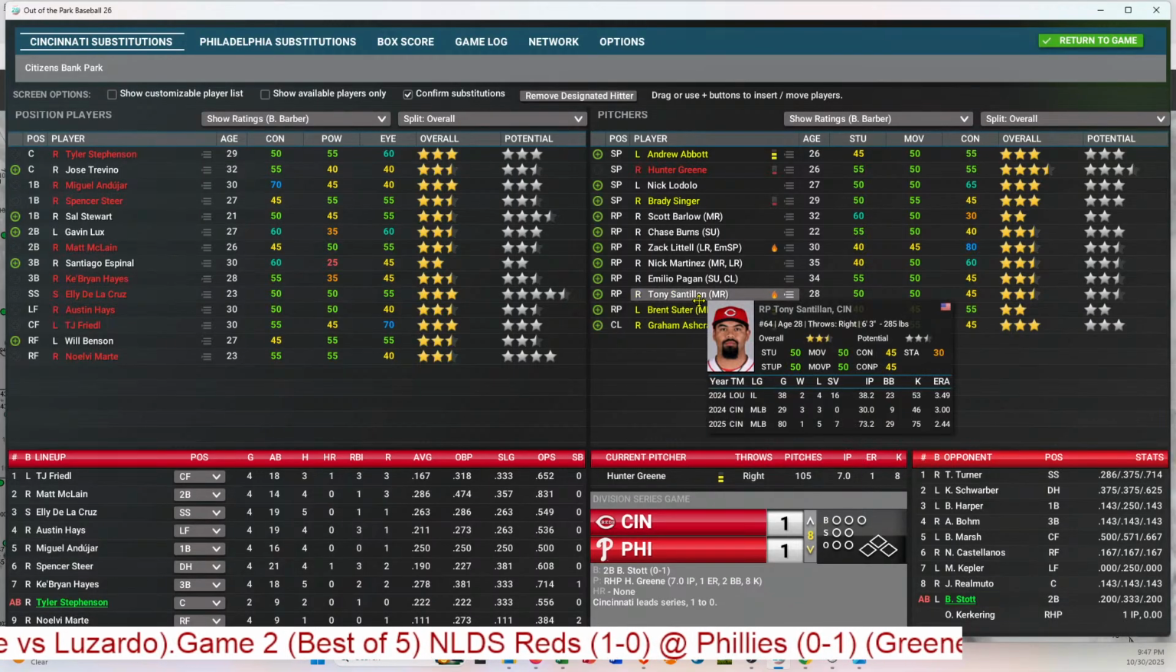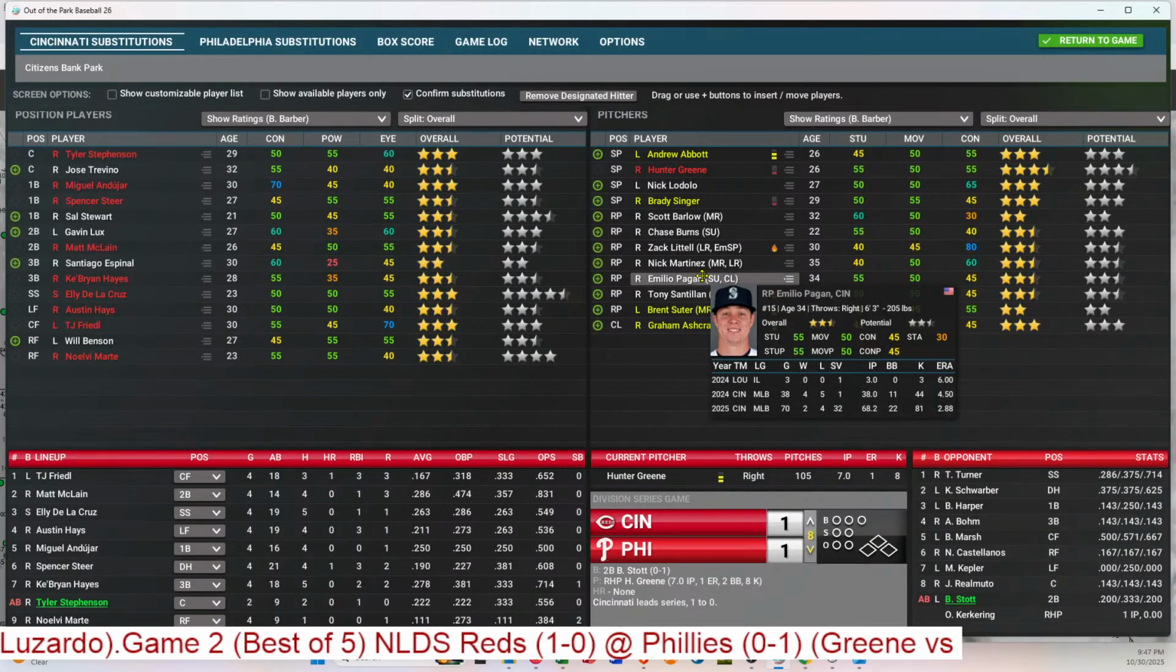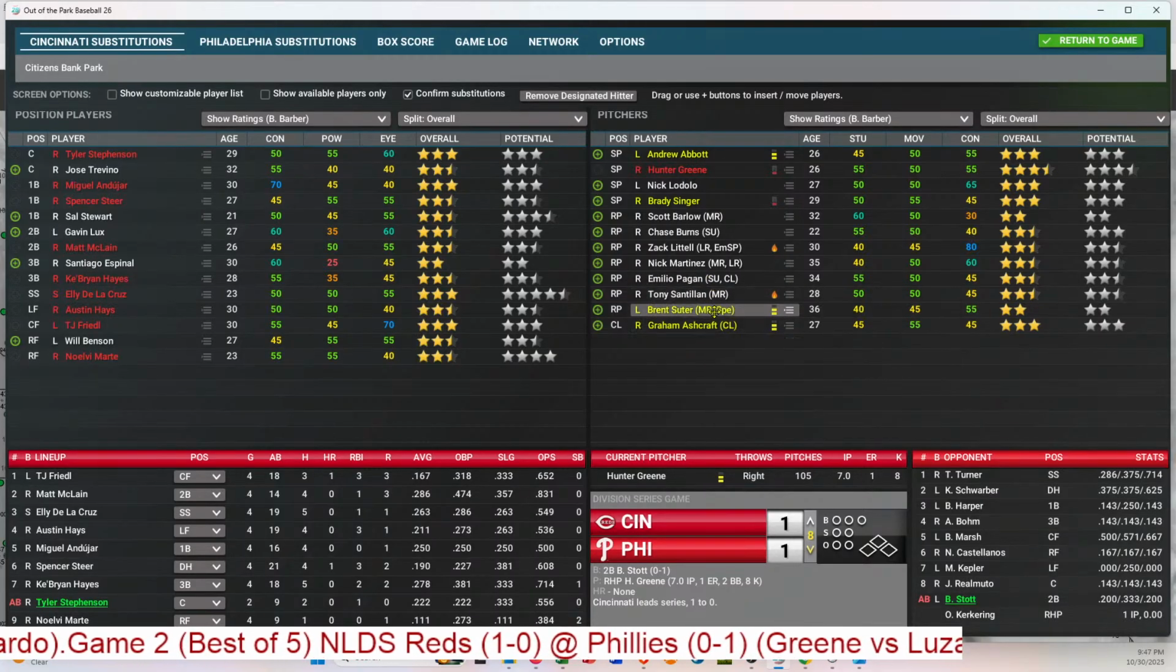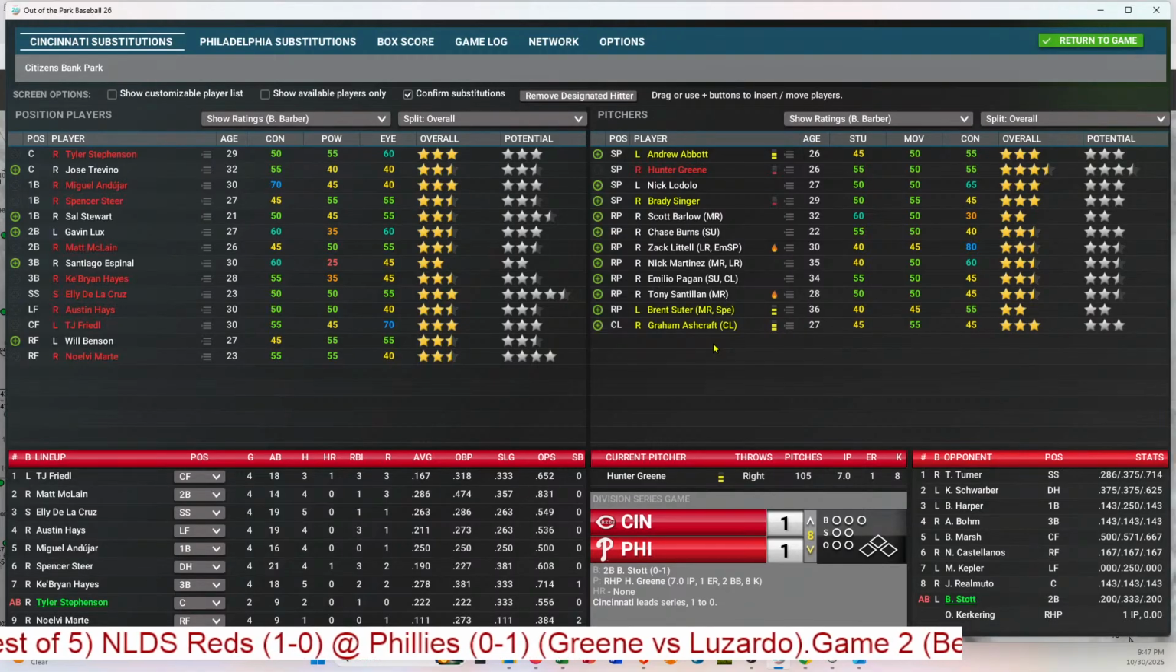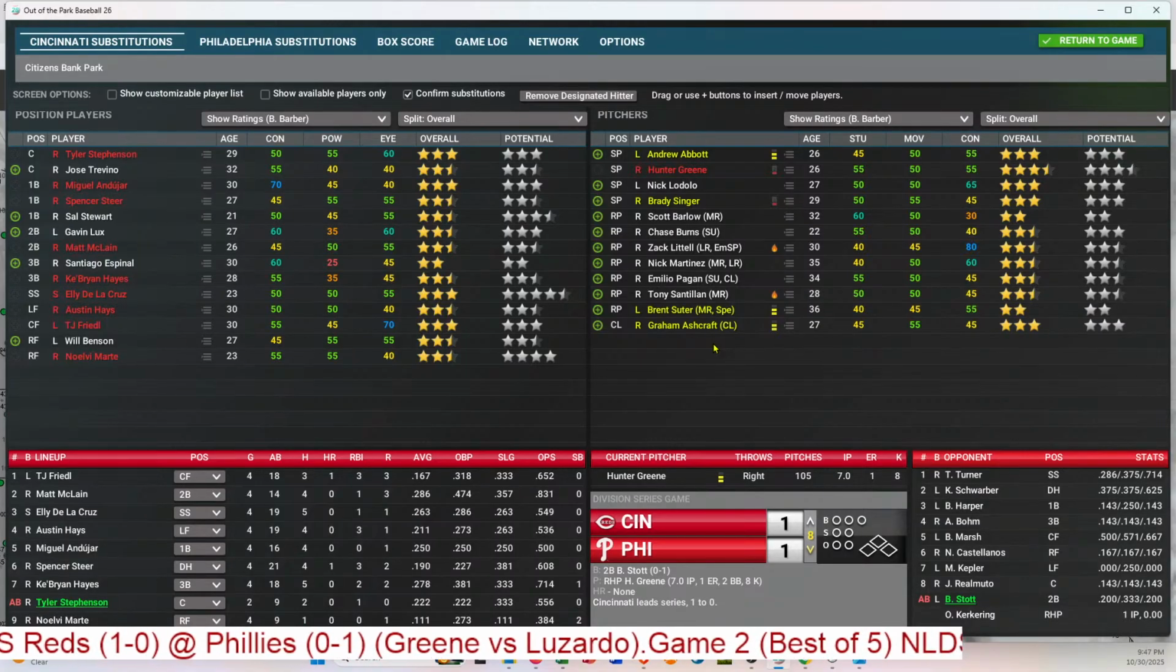But he's the closer, isn't he? We go with Santillan, 244. He's coming in. He didn't pitch in the first game, did he? No. So Tony Santillan will face Stott, Turner, and Schwarber. Ooh, wait a minute. We might have to... two left-handers.